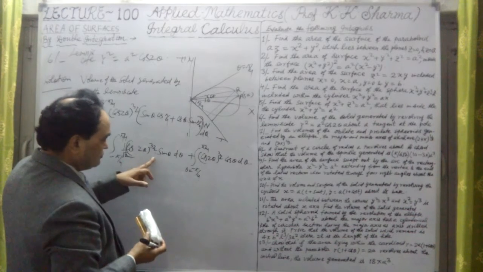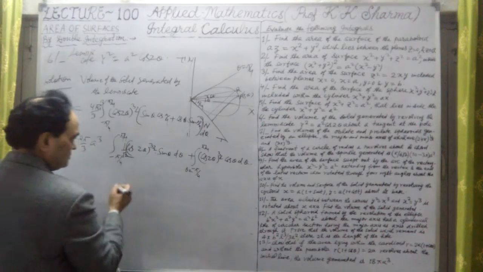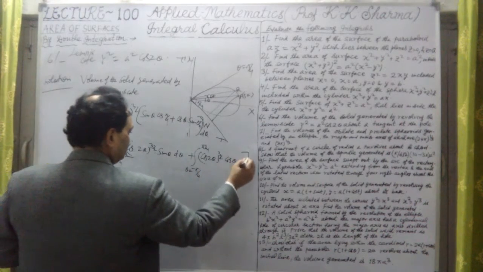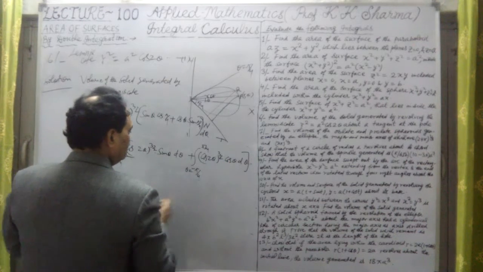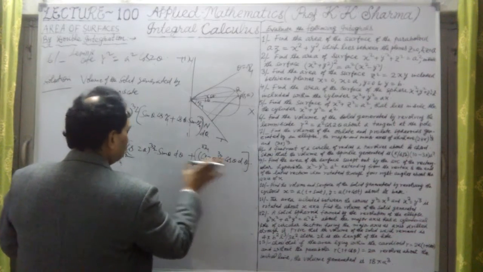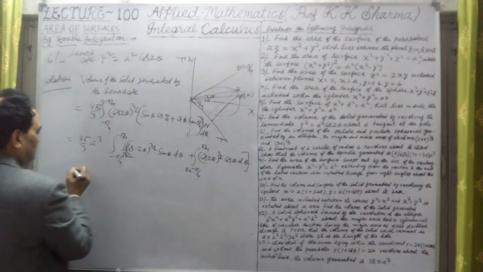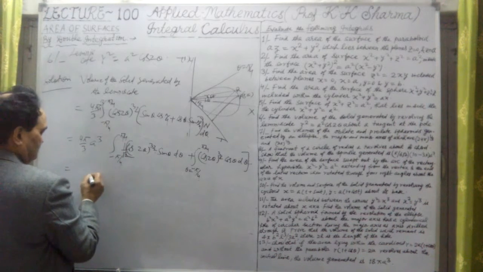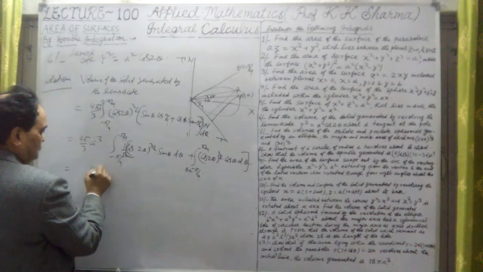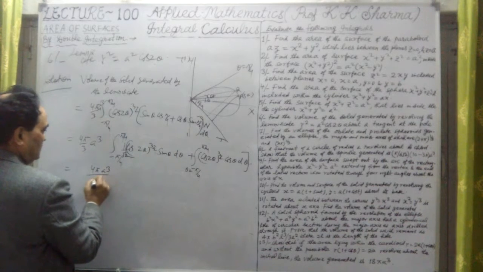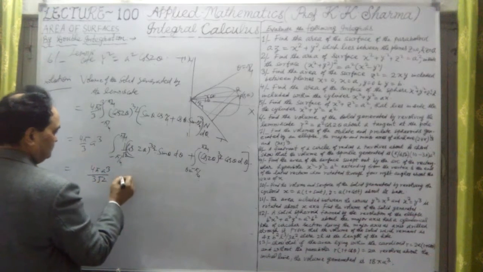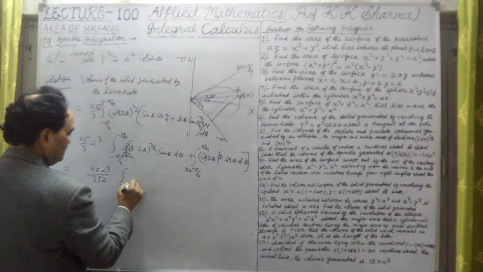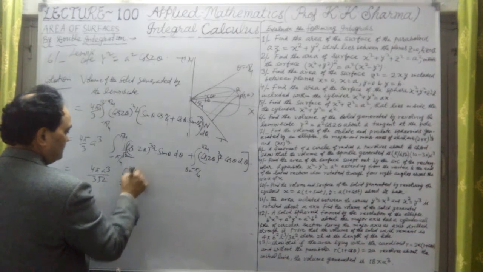Now this value is equal to 0. Why? Let me write here. These two terms are there, 1 upon root 2 multiplied, so let me take 1 upon root 2 outside. So it will be 4 pi a cube upon 3 root 2, minus pi by 4 to plus pi by 4.